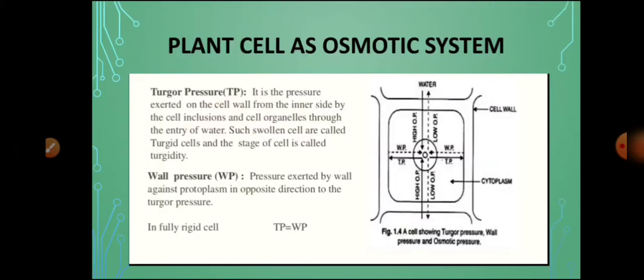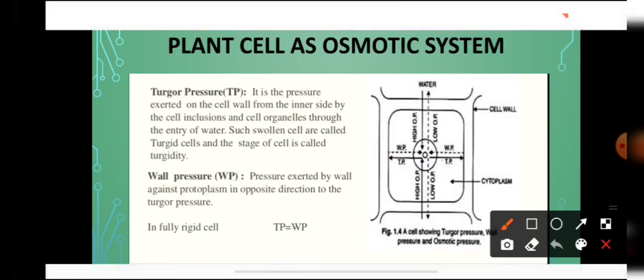Dear students, in our previous lecture, we discussed turgor pressure and wall pressure. Now what is turgor pressure? Turgor pressure is the pressure which is exerted by the swollen protoplasm on the cell wall due to the entry of water. And what is wall pressure? Wall pressure is an equal pressure which is exerted by the cell wall on the swollen protoplasm.